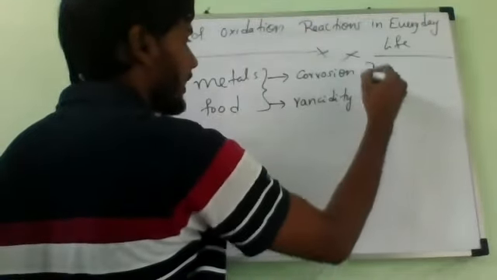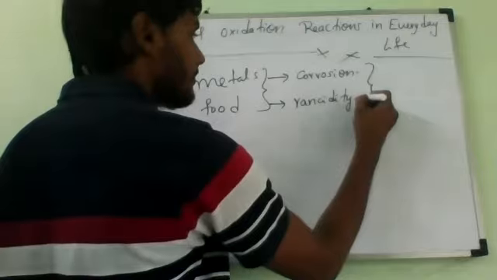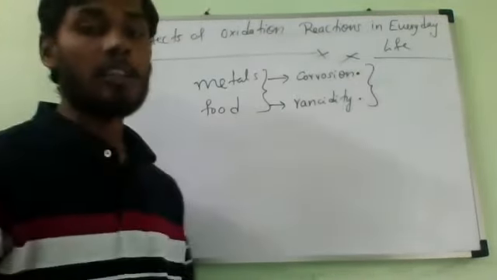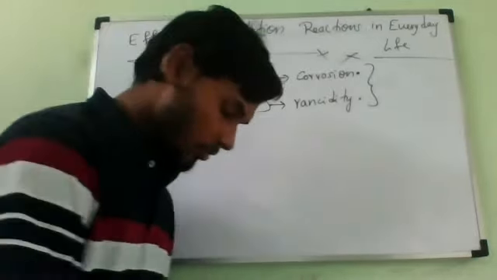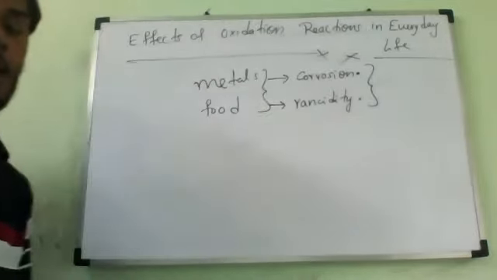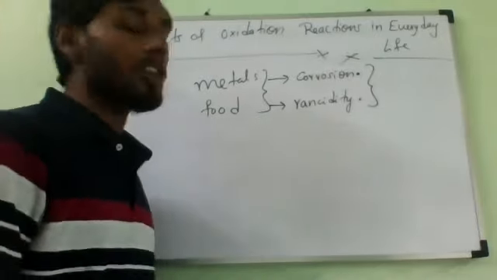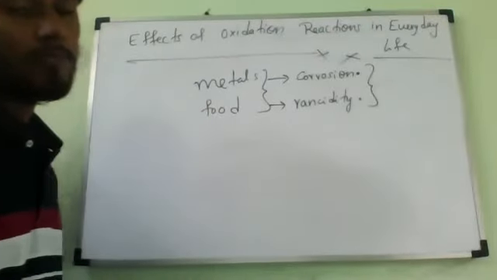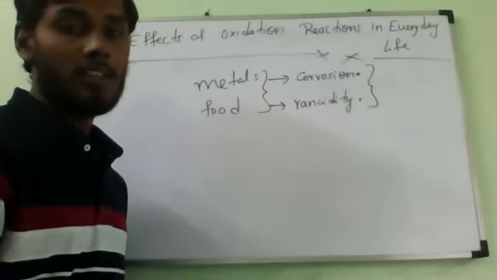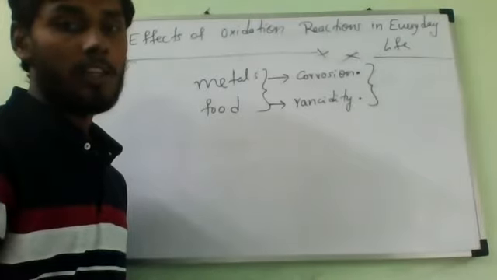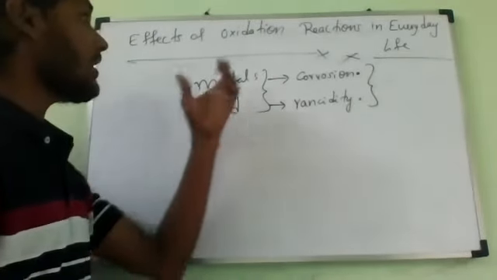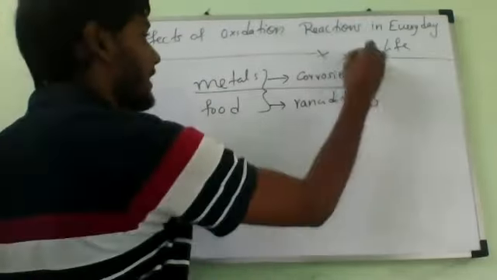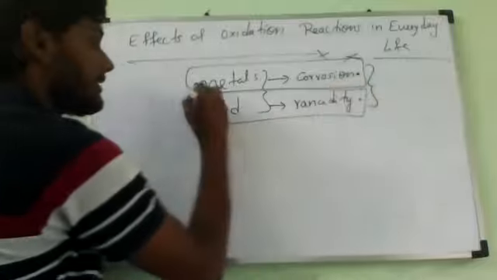One is corrosion and another one is rancidity. Let us study one by one. So the effects of oxidation reactions in our everyday life are two: one is corrosion of metals, the next one is rancidity of food.